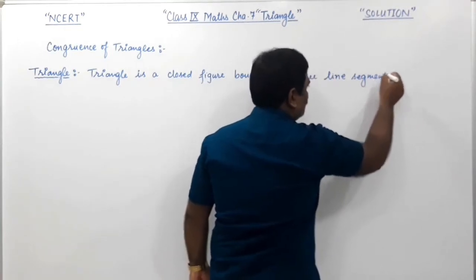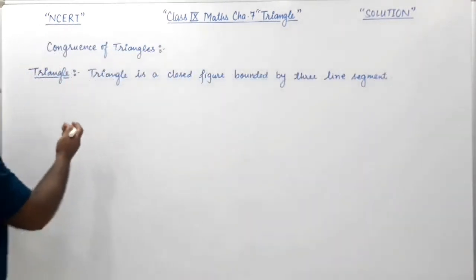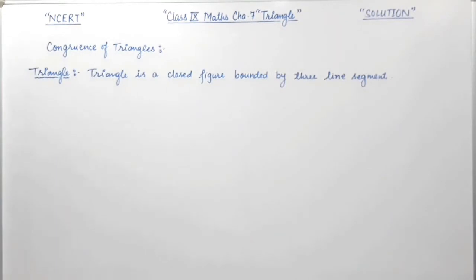Right friends? So first of all, to understand this figure we need to draw.